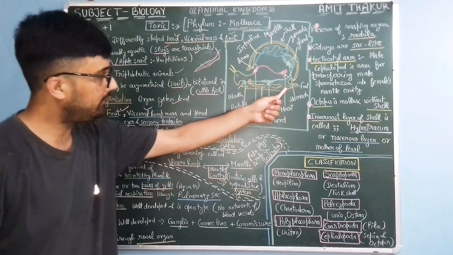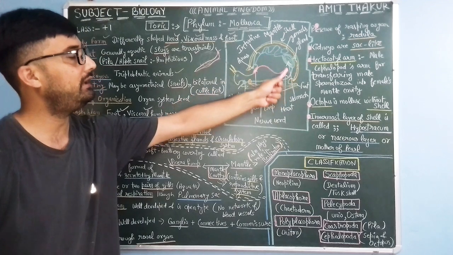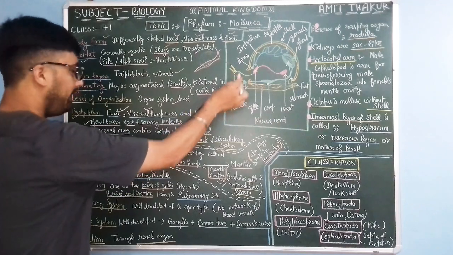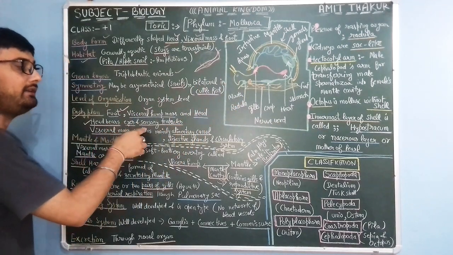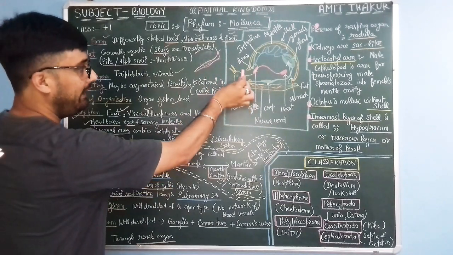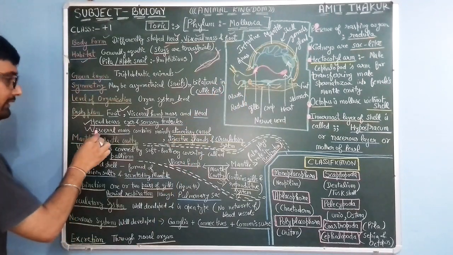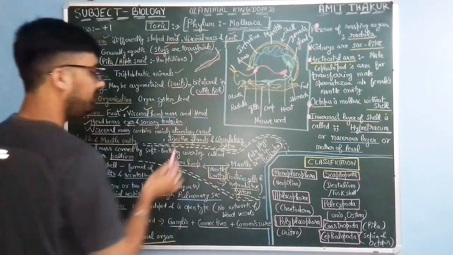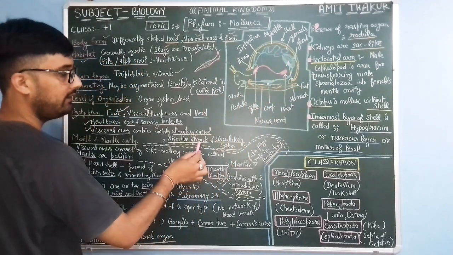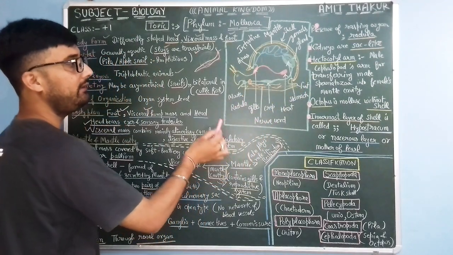This whole structure is the foot, this is the head part, and this is the visceral hump mass. This head region bears eyes and sensory tentacles. This visceral mass contains the alimentary canal, digestive glands, and circulatory system.